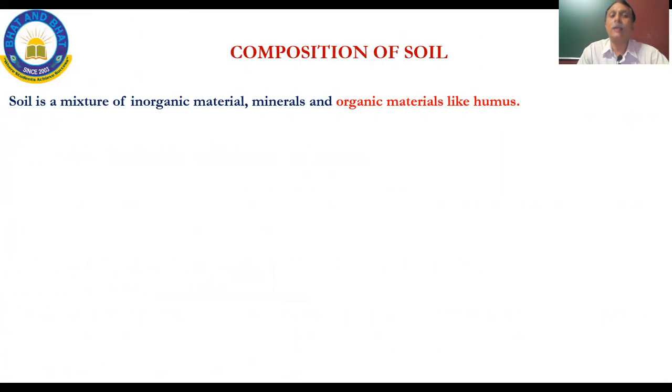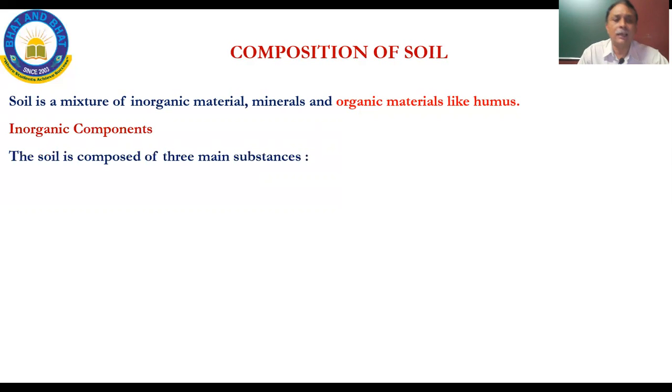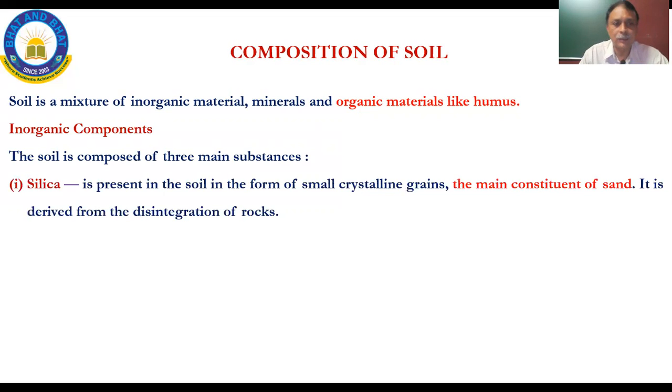Though the bulk of the soil is actually inorganic and mineral content, it is only the organic part of it which gives it the factor of fertility. Now, the inorganic components have three main substances.